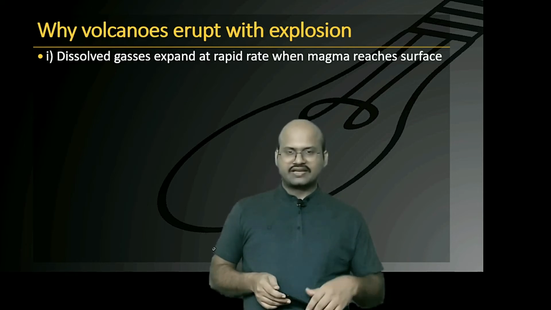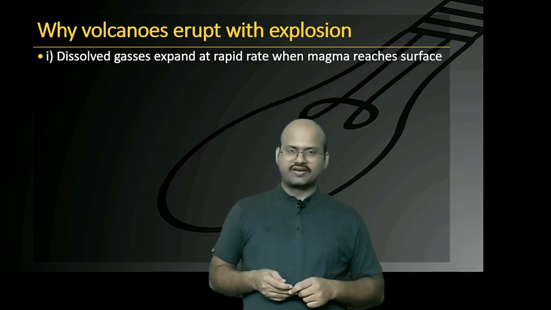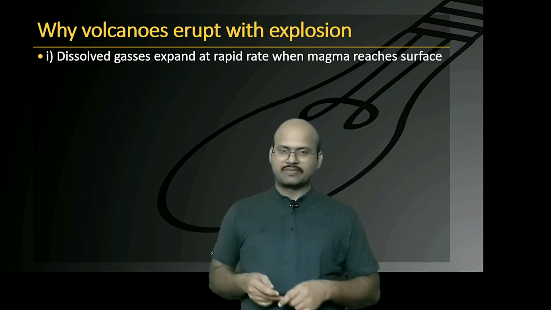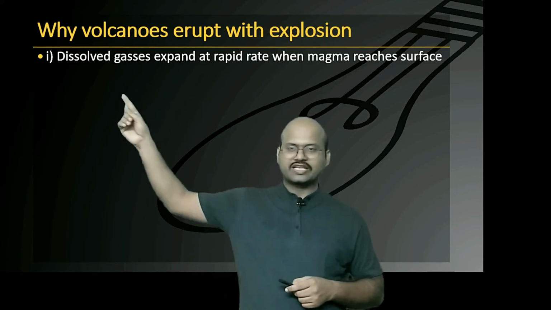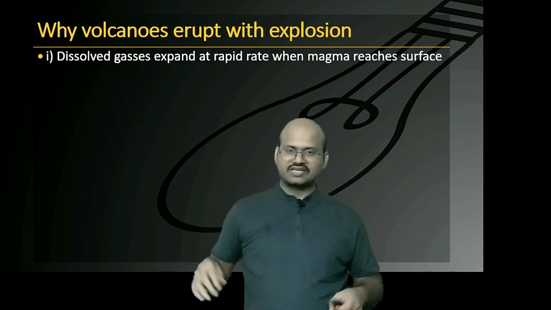Now we have seen that at high pressure, volatile elements are dissolved in the magma. But when the pressure reduces, these volatile elements are no more dissolved in magma, but they become insoluble. They form gas bubbles. These gas bubbles expand at a rapid rate when the magma reaches the surface and pressure is completely released.